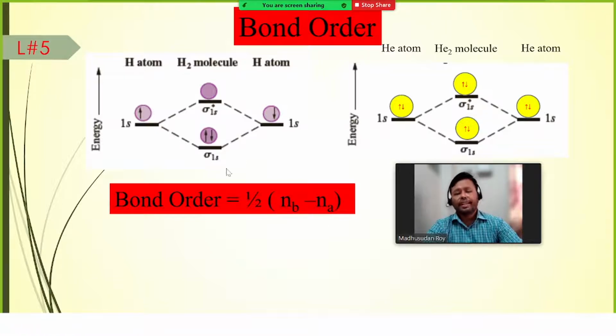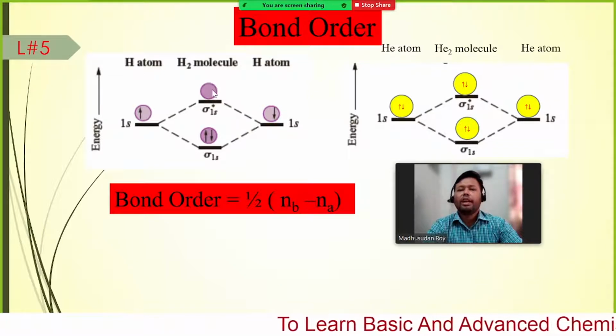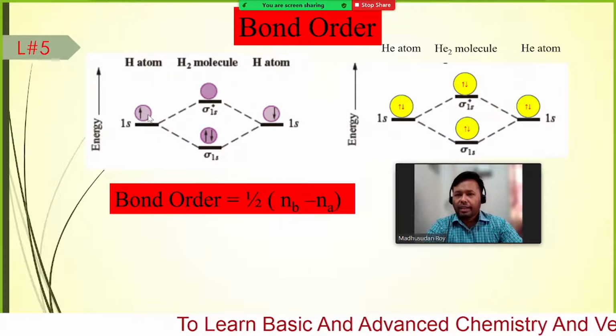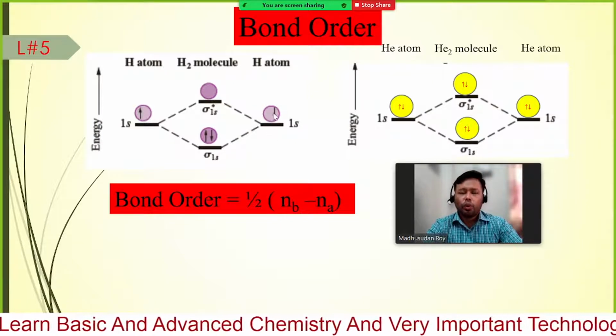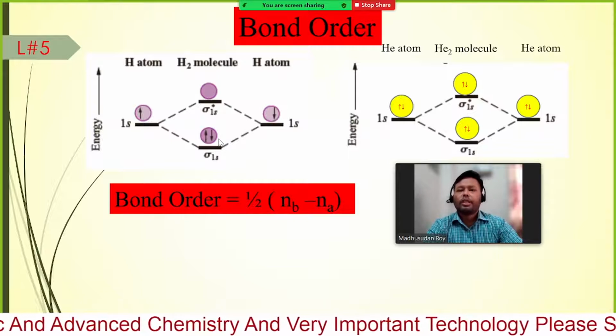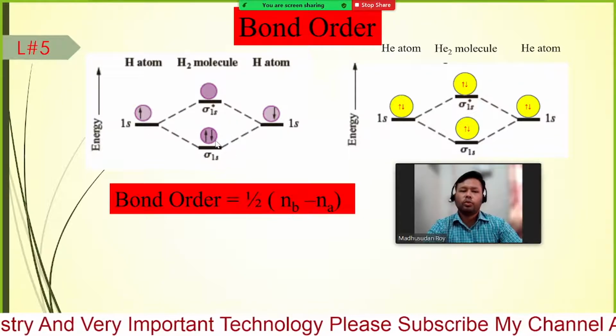So find out the bond order of the hydrogen molecule. Half is the formula, and the number of bonding electrons is 2. For the number of antibonding electrons, we do not have any, because for the hydrogen atom we have only one electron and one electron. When the molecular orbital is filled, the lower energy orbital is filled first.